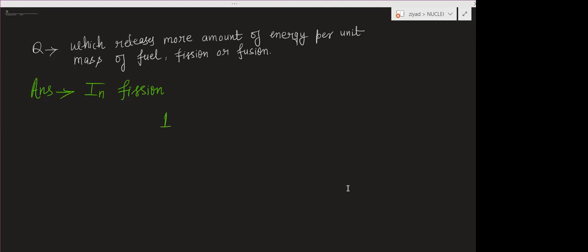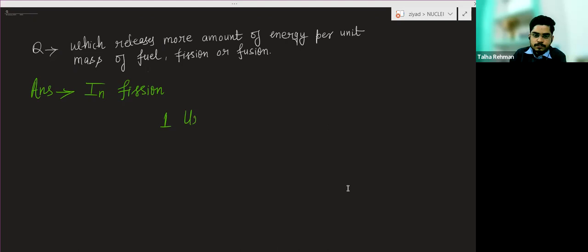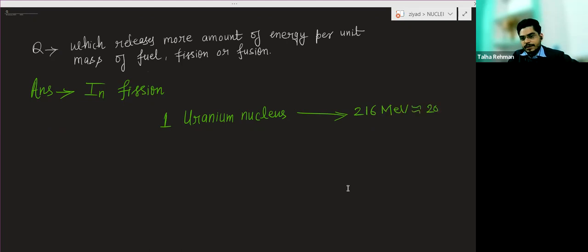For one uranium nucleus, how much energy are we getting? Approximately 216 mega electron volt. So we can take this value as approximately equal to 200 mega electron volt.